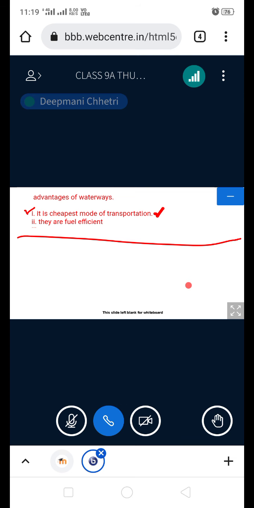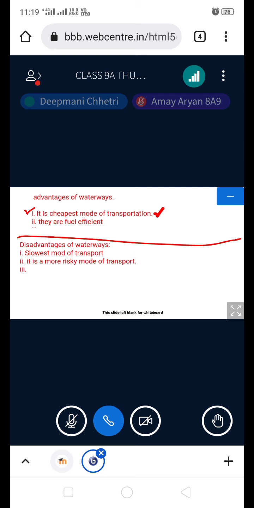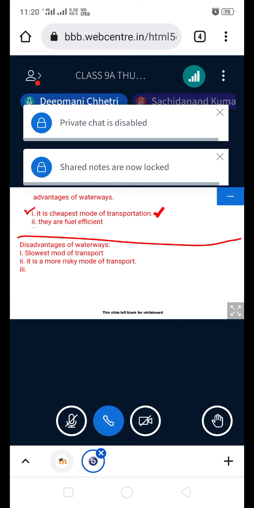The cost of construction of ships is high, that is there, but that will not come in this case. Someone has given in the public chat: affect marine life. That is okay, you can write. But it has low speed, I already gave you all. Think. Why every time do I have to give the answers? You also can get it.